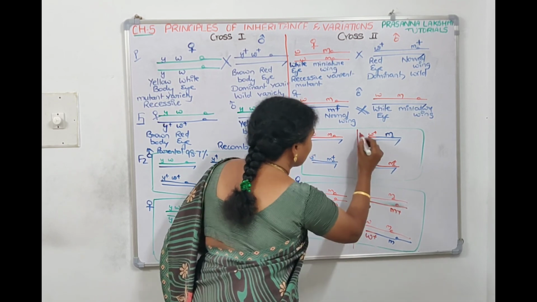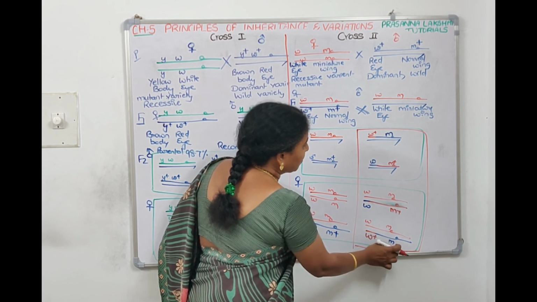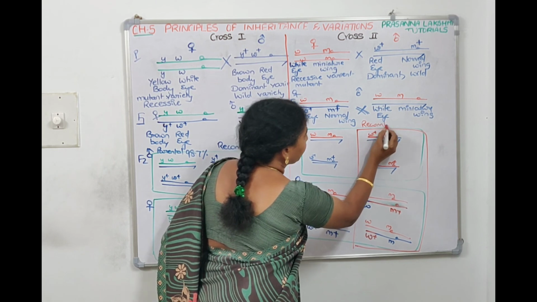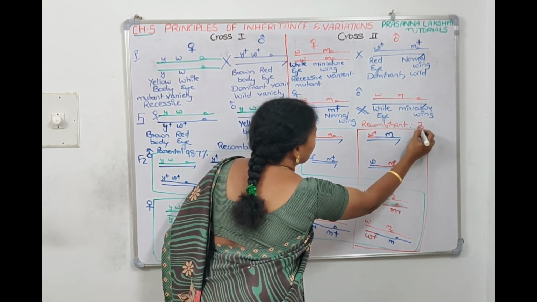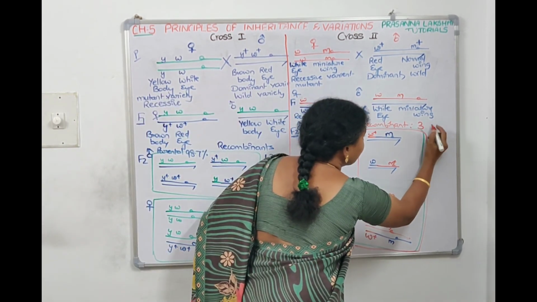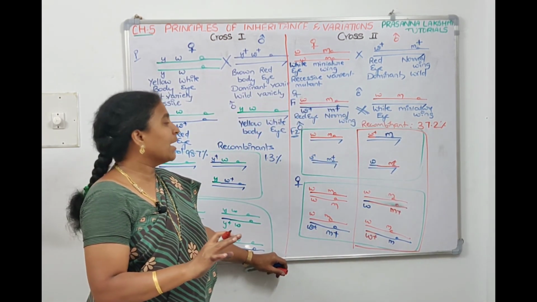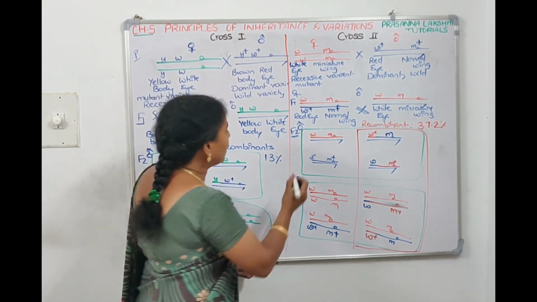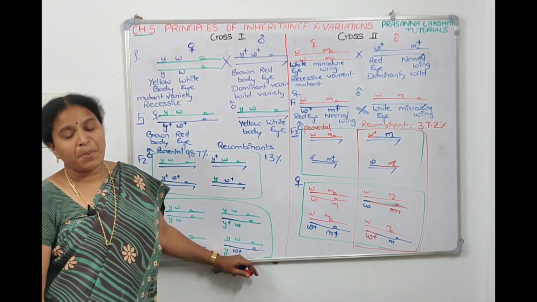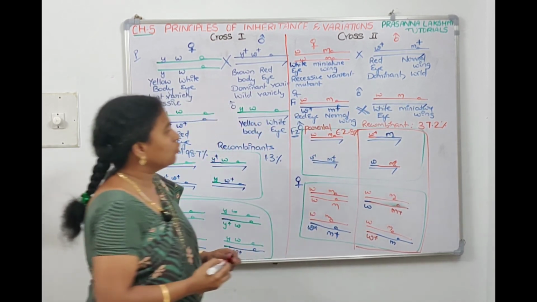These 4 are recombinants. Why are they recombinants? Normal is coming with plus, plus is coming with normal, normal is coming with plus, plus is coming with normal. So these are recombinants. He saw the recombination percentage as 37.2. 37.2 subtracted from 100, you will get the parental combinations. 1, 2, 3, 4 are parental combinations. So when you do 37.2 subtracted from 100, the parental combination will be 62.8.